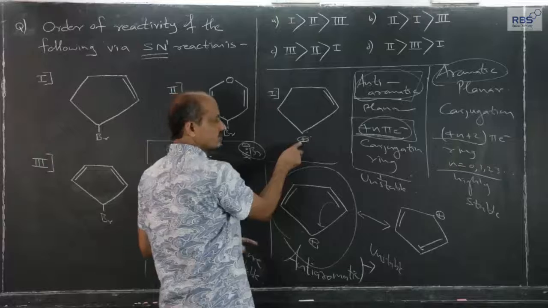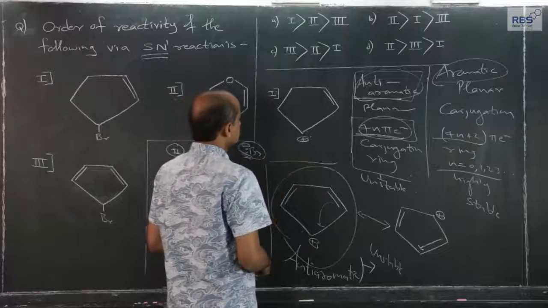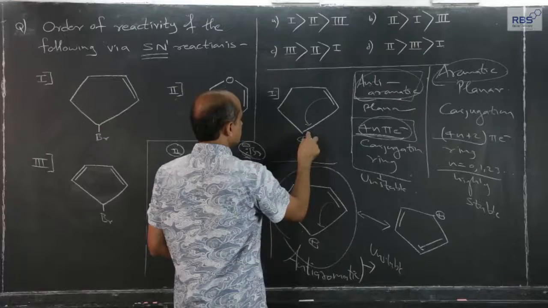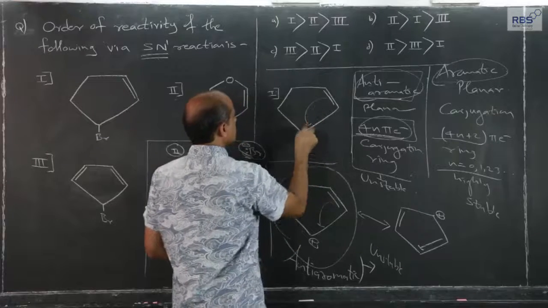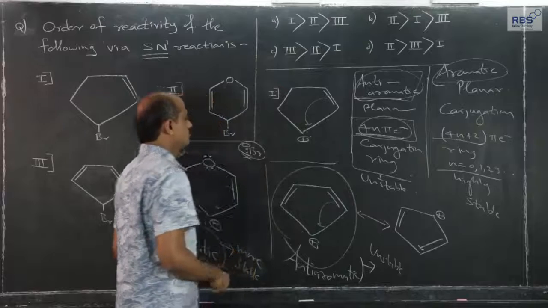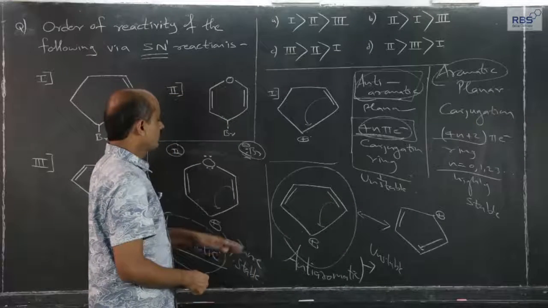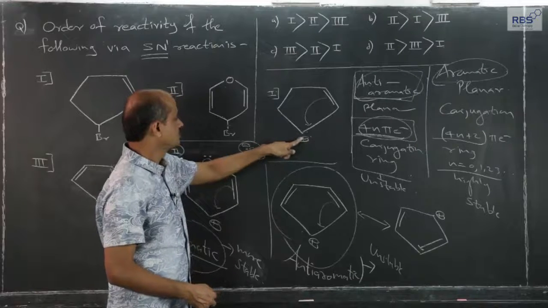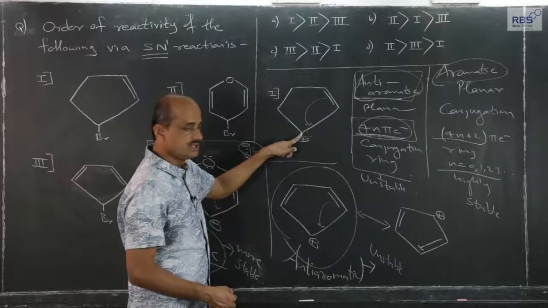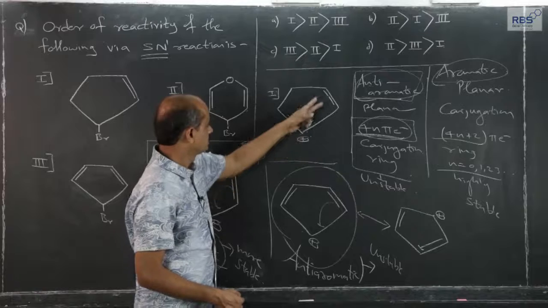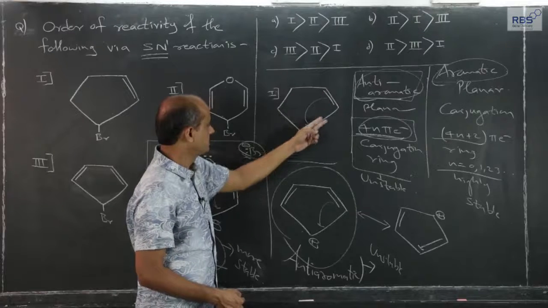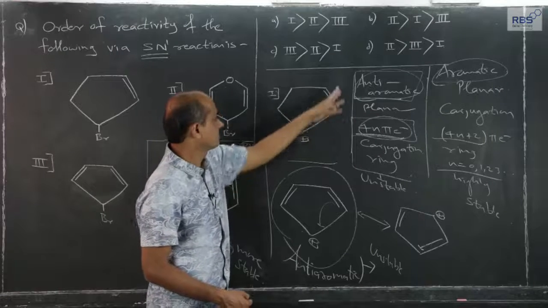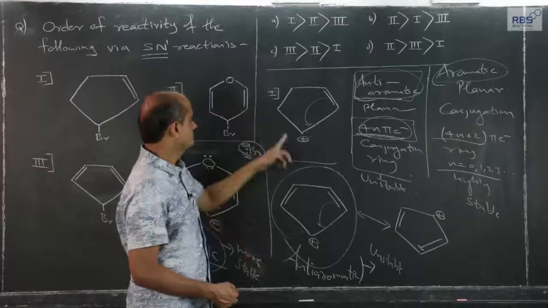What about this option? This carbocation, okay. This pi bond can get shifted here, and the positive charge will get transmitted here. So, this one is stable because of resonating forms.